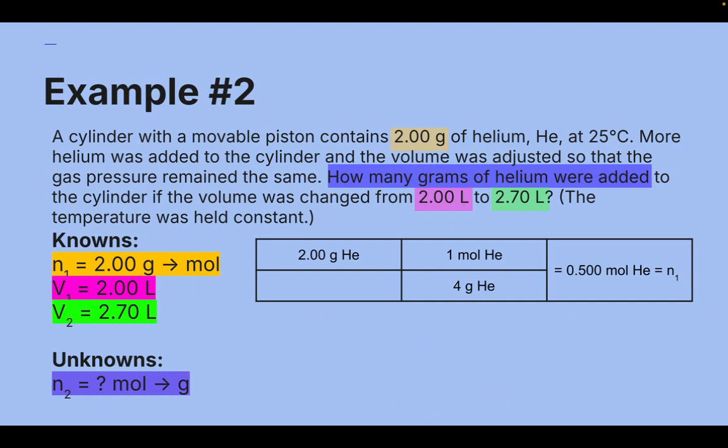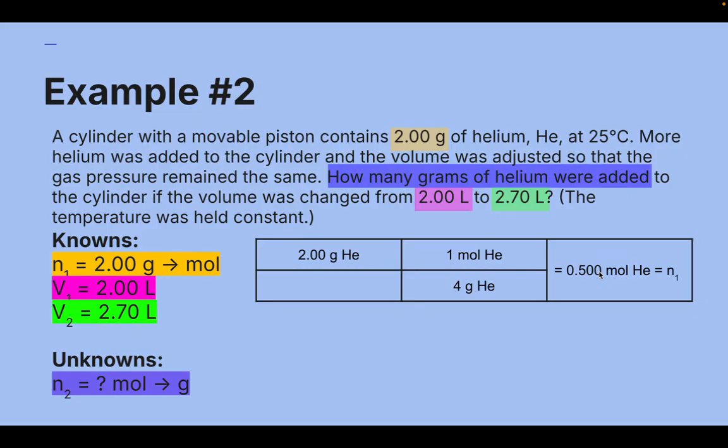So we need to start by converting the 2 grams of helium into moles using compound stoich. I'm going to start with the 2 grams of helium in the upper left-hand box. We're going to bring grams of helium diagonal down. Based on the periodic table, it tells me that there's 4 grams per 1 mole of helium. So my grams will cancel out. I'll be left with moles of helium. So when we do 2 times 1 divided by 4, that gives me 0.5 moles of helium, rounding to the same number of sig figs as my starting answer, which is why I have these extra 2 zeros here.